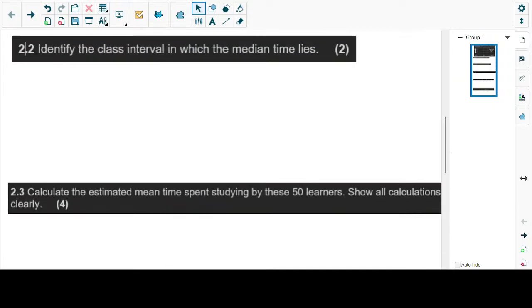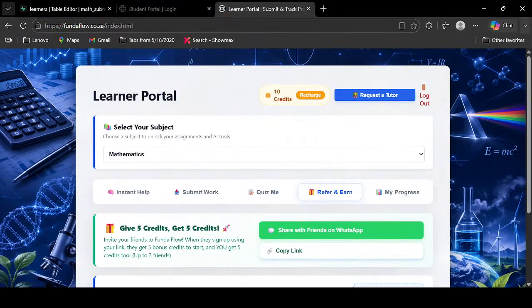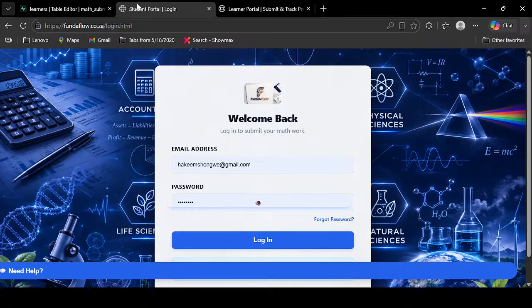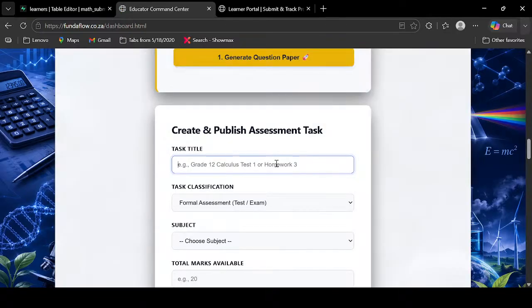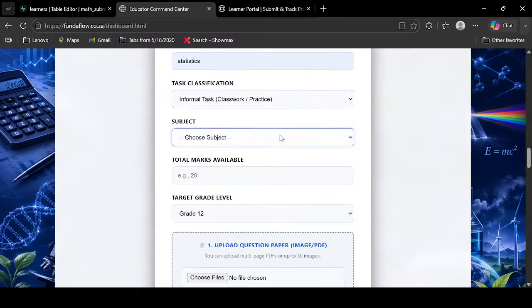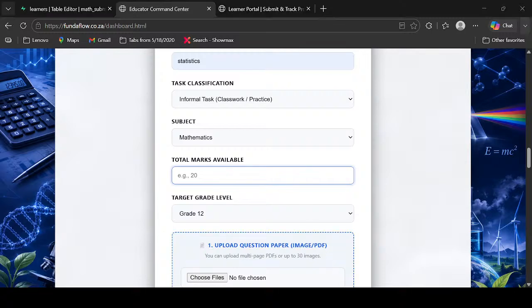Okay, so I should put it go. Test. Yeah, just create a test. And it can also be available for the teachers. I can also show the teachers how to do it. Okay, sign up as a teacher or a tutor, whichever one you choose to be. Are you creating a lesson, or the test that we're doing? We're not doing a lesson, we're doing a test. Yeah, it's a test, an informal one. Mathematics. What's its marks? There were no marks in this one, if I remember.